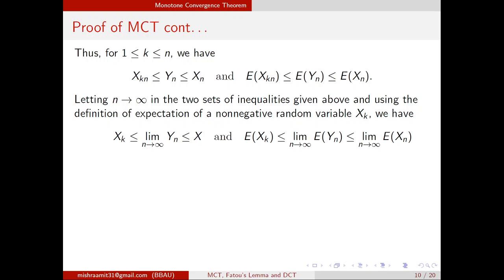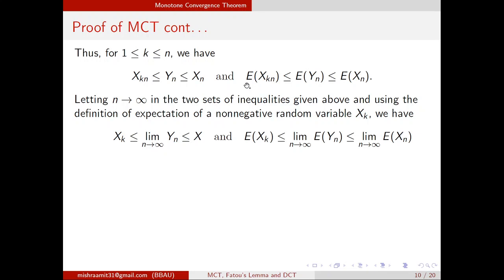So we know that expected Xk is nothing but the limit of expected Xkn. So this expected Xkn, first this will converge to Xk. Yn, we do not know where it will converge, so I just write it down as limit n tends to infinity Yn, but we are sure that Yn will converge because the Yn were non-negative simple random variables which were non-decreasing also, and Xn converges to X, we know. So if you apply n tends to infinity in this inequality, this becomes Xk, this becomes limit n tends to infinity Yn, and this becomes X.